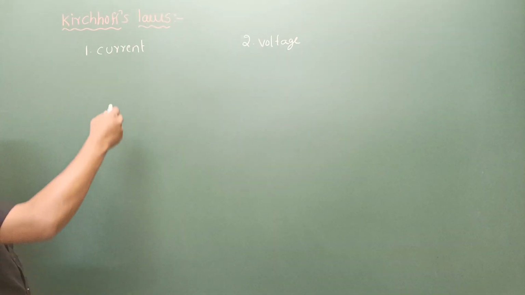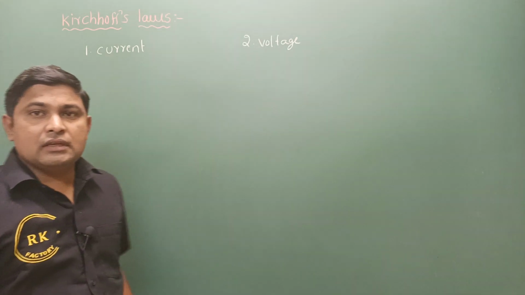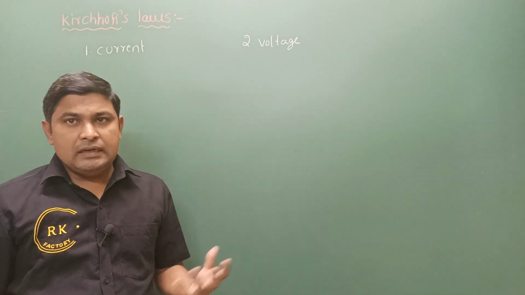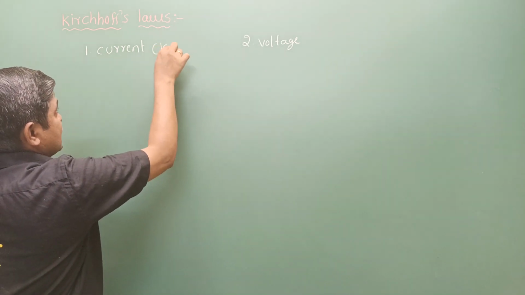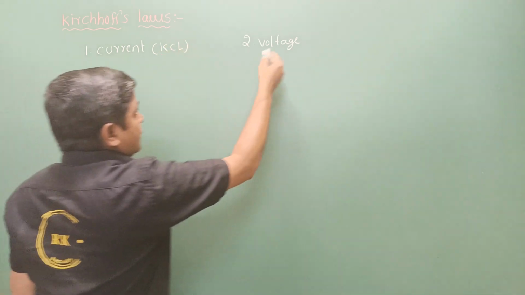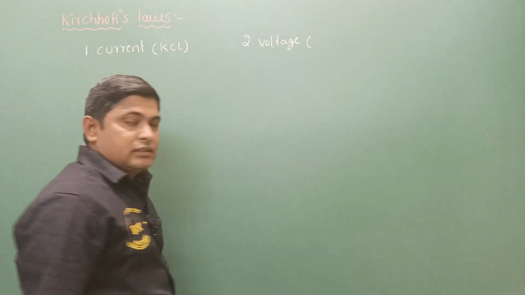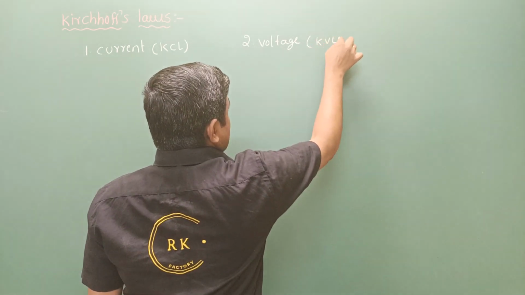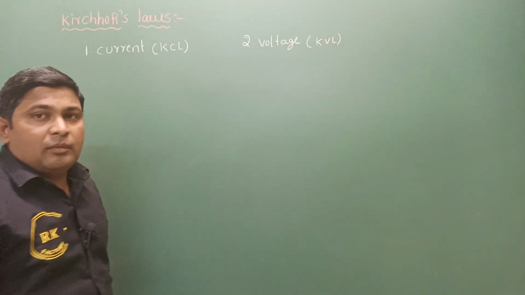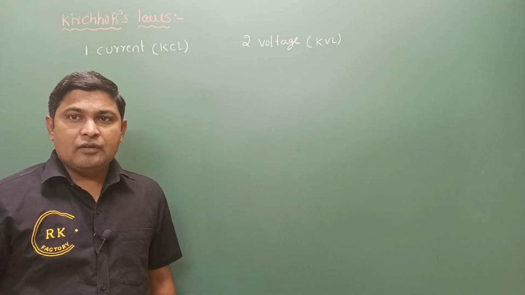If it is talking about current, we say Kirchhoff's current law. That's why it is simply called Kirchhoff's current law, KCL. Then it is talking about voltage. That's why we simply say Kirchhoff's voltage law. First of all, we have to understand when each applies and what it says.